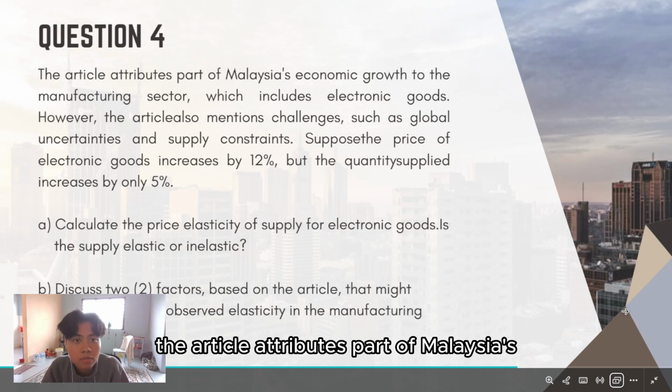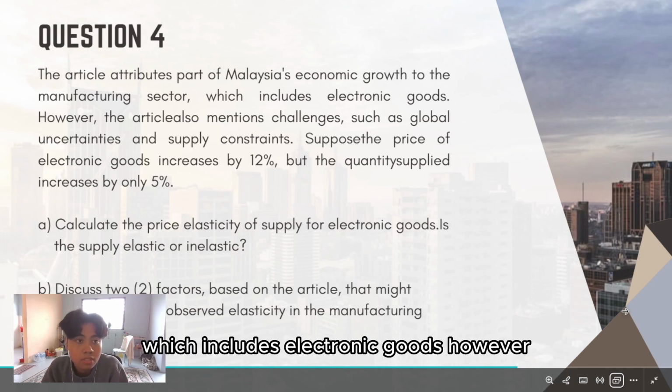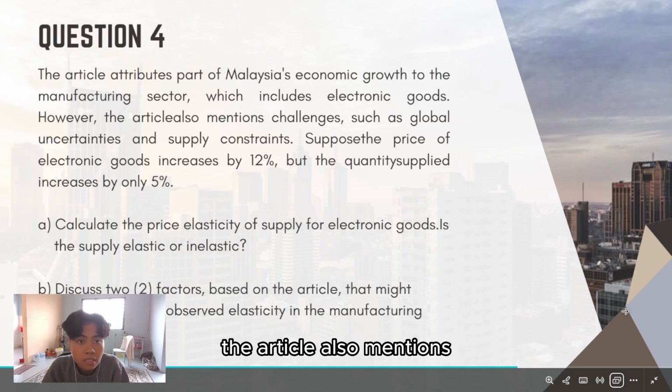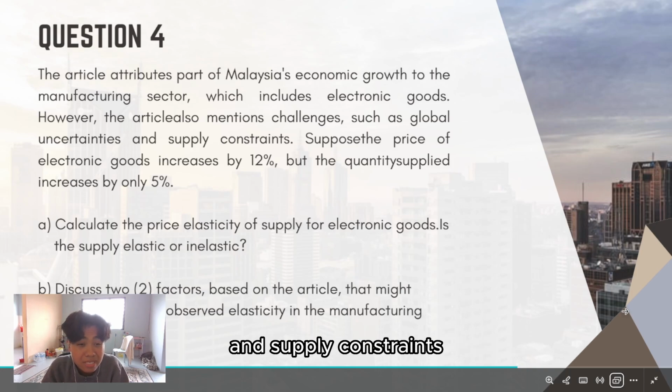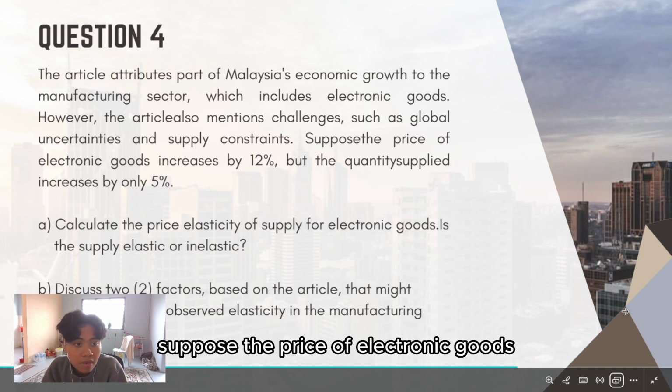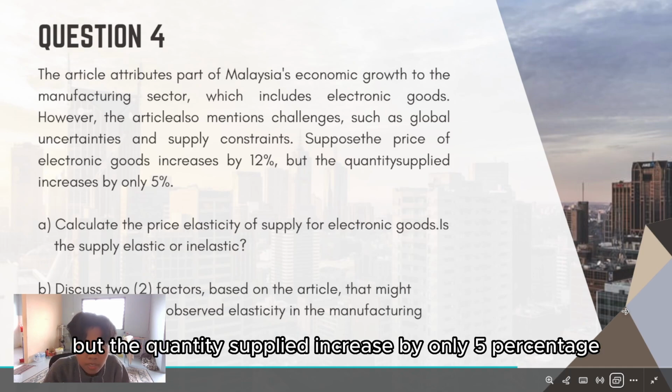The article attributes part of Malaysia's economic growth to the manufacturing sector, which includes electronic goods. However, the article also mentions challenges such as global uncertainties and supply constraints. Suppose the price of electronic goods increased by 12%, but the quantity supplied increased by only 5%.